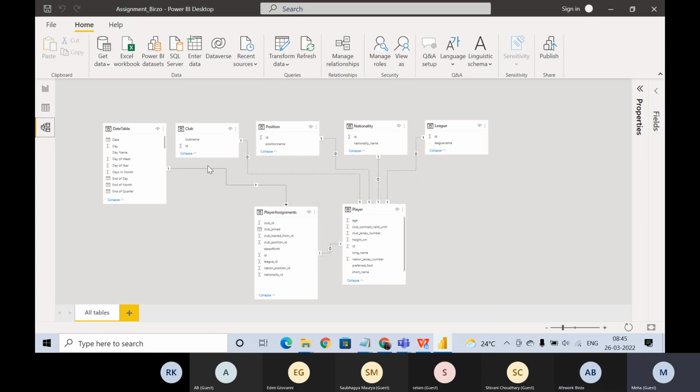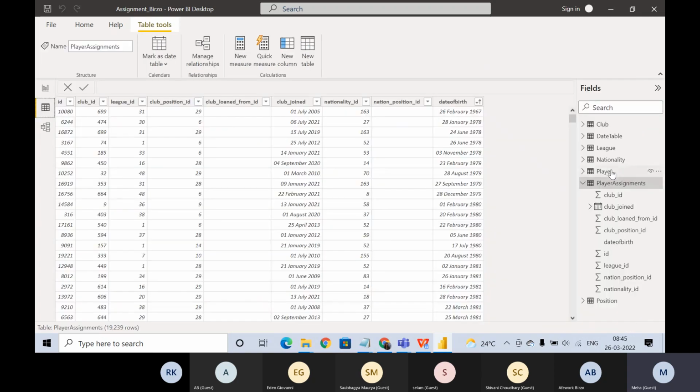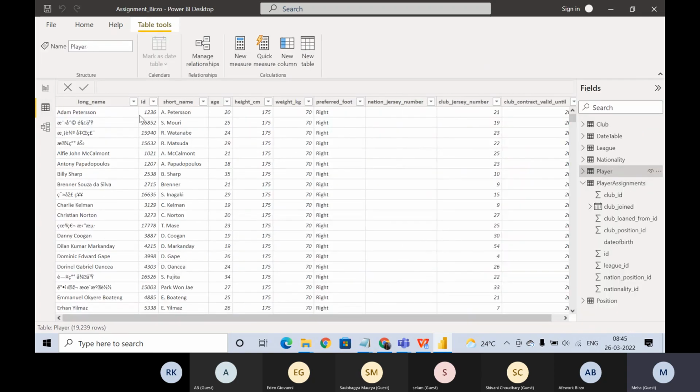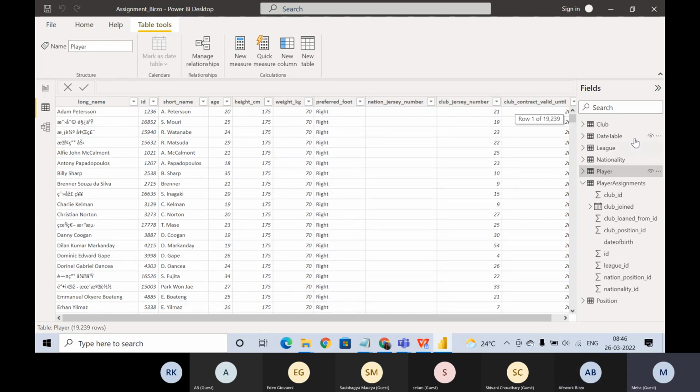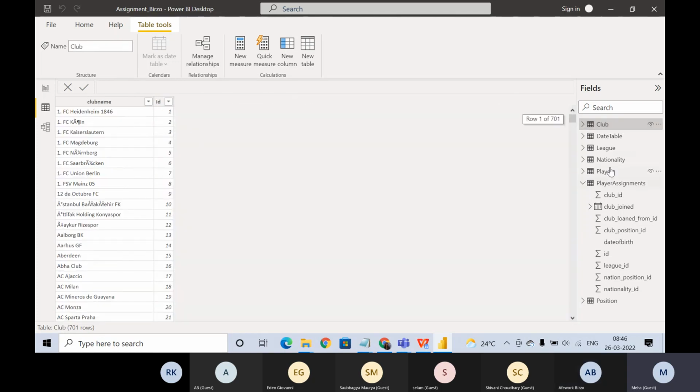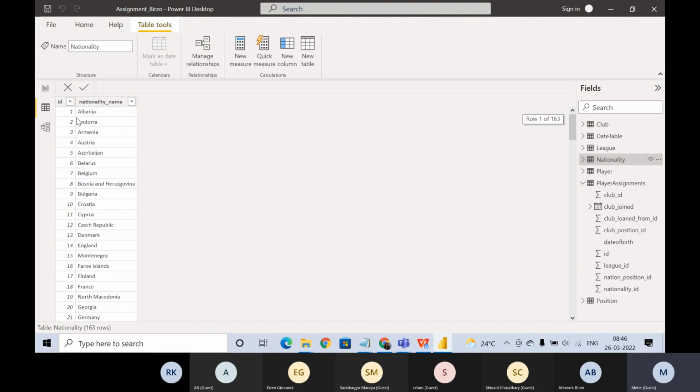But in all these tables, why don't we have a one to many relationship? Because ID is a unique value. If you go to the player table, this ID is uniquely defined, right? It is one value in each row. There are no duplicates here. And if you go to any of these tables, club table or nationality table, this is also one value in each row.